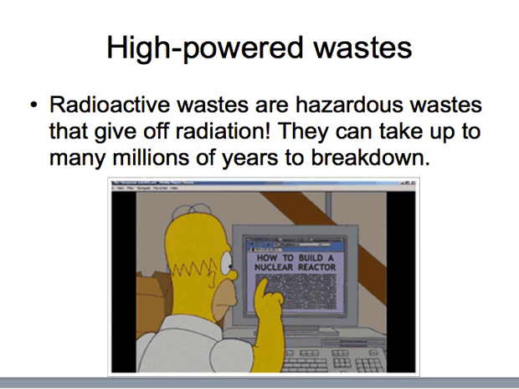The next one, as illustrated by Homer Simpson himself, radioactive waste. Radioactive waste are hazardous waste that obviously give off radiation. This radioactive waste can take up to millions of years to break down. So when we're talking about nuclear energy or anything that gives off radiation, this is the type of waste we're talking about. And because they're so hazardous, they kind of have a title of their own, which is why Homer's talking about it right there.